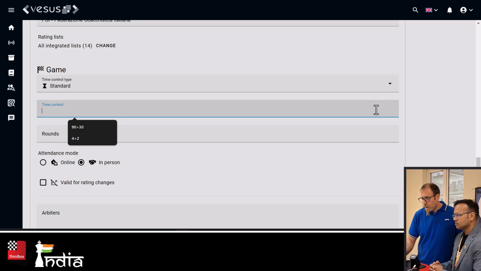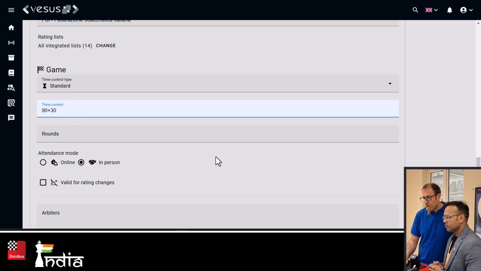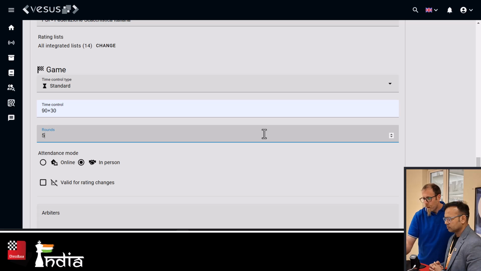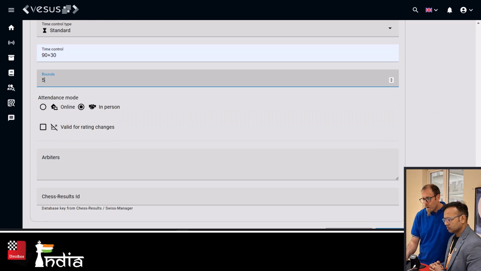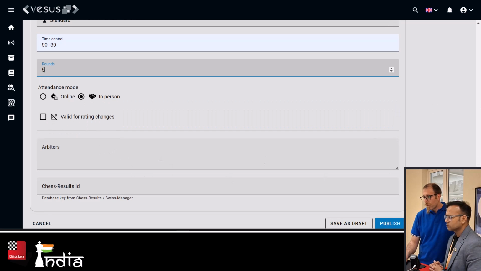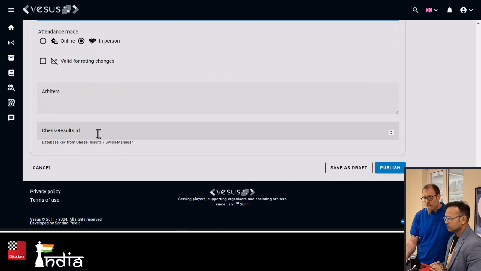Time control, again, you can enter your values and number of rounds, and you're good to go. You can set the name of the arbiters if you want. Chess Results ID, this is useful if you're using Swiss Manager, for example, and you're publishing to Chess Results. You can enter the ID for the tournament here, and then it will automatically synchronize all the results.